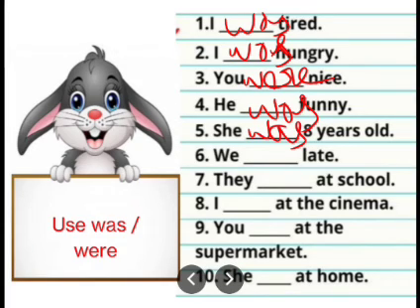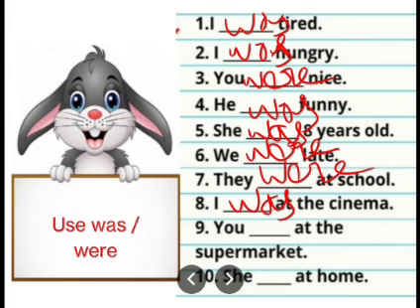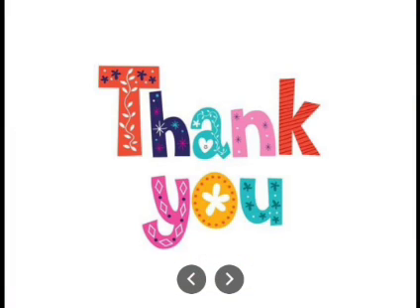We were late. We denotes the plural, isn't it? So, we were late. We always combines with were in the past. They were at school. I was at the cinema. You were at the supermarket. You were. You always combines with were irrespective of the number, that is singular or plural. She was at home. She denotes a singular woman, a singular girl. She was at home. Hope you all understood the concept, children.